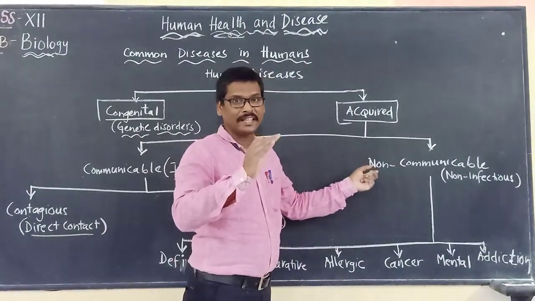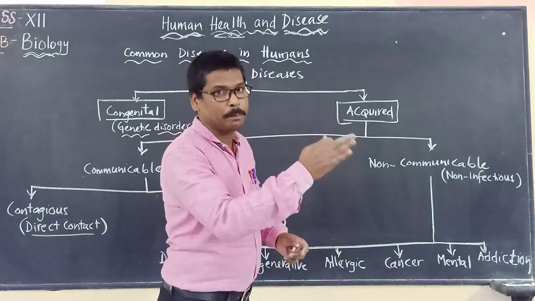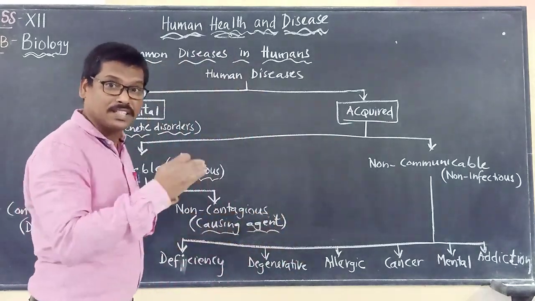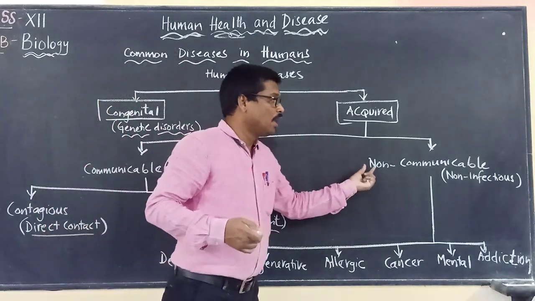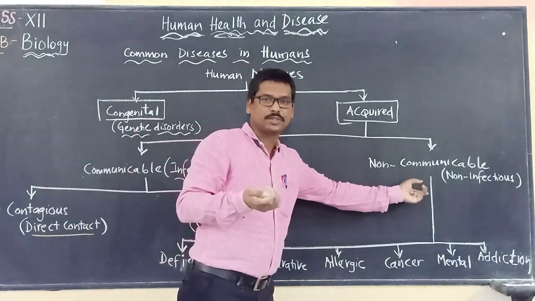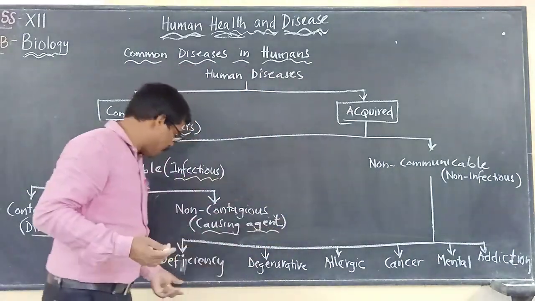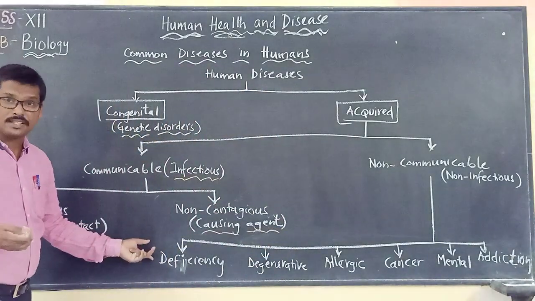Now, non-communicable disease means non-infectious. They are not carried or transferred from one person to another, whereas communicable diseases are transferred from one person to another. Non-communicable, or non-infectious, diseases are of different types. One is deficiency disease.